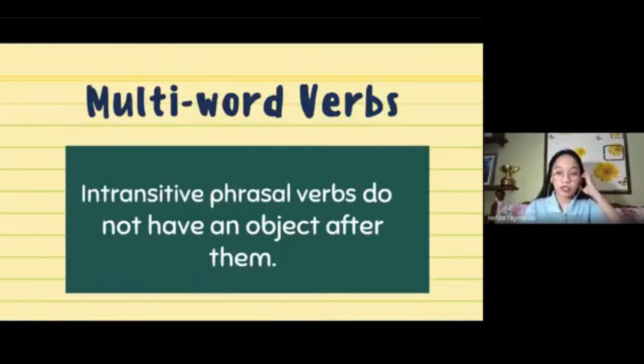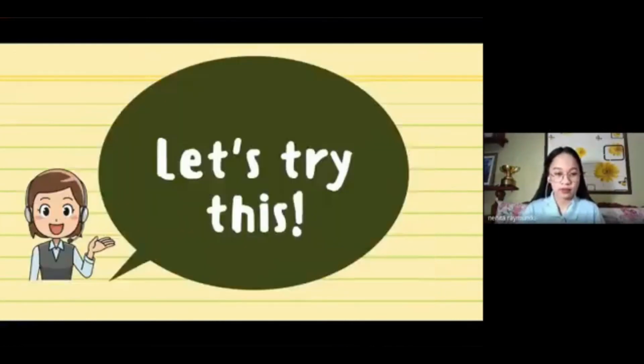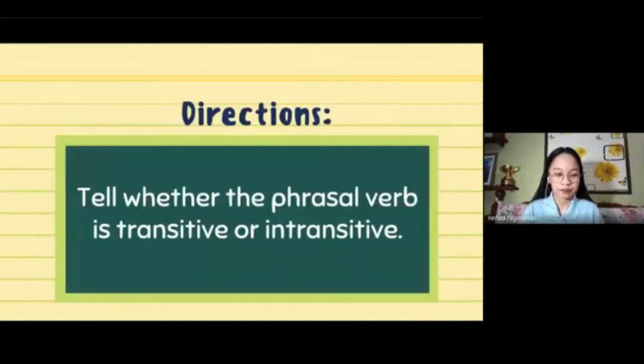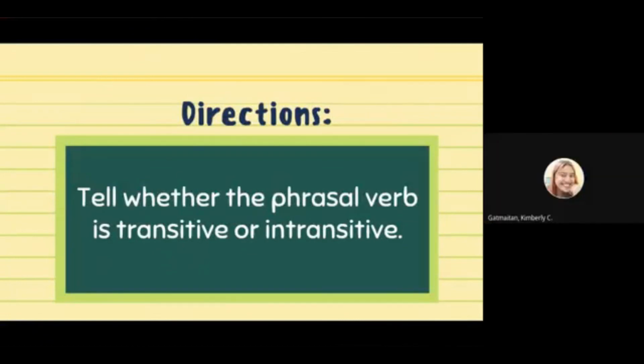Okay, so before we proceed to our activity, again, we consider a phrasal verb transitive if it follows what, Jaja? An object. Okay, it is a transitive phrasal verb if it follows an object, and it is intransitive if it does not have an object. Okay, now let's try these. Will you please read the directions, Kim? Directions. Tell whether the phrasal verb is transitive or intransitive.